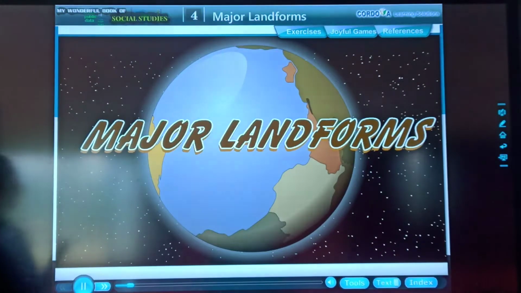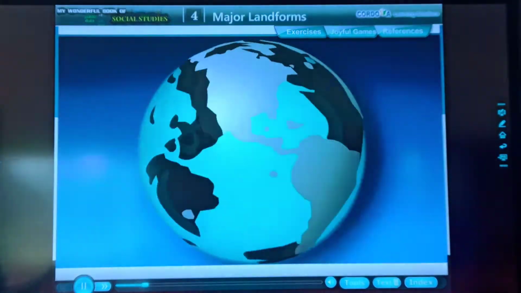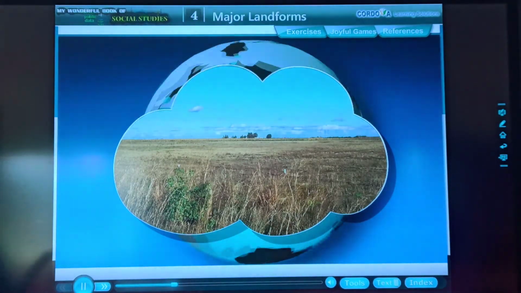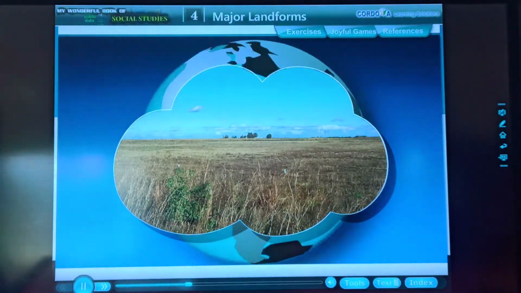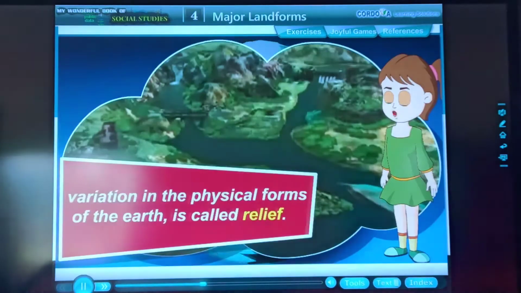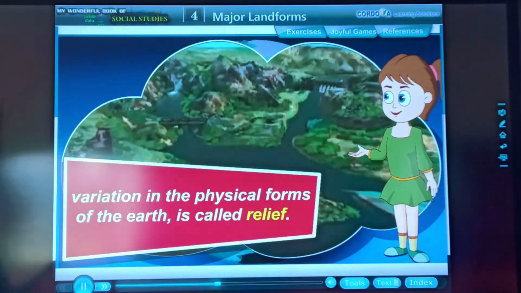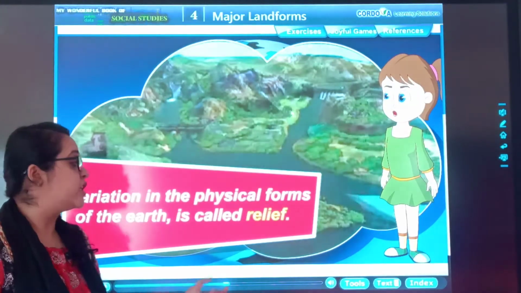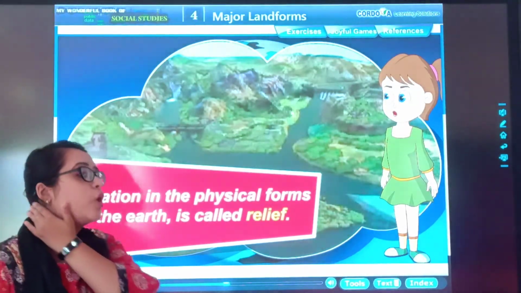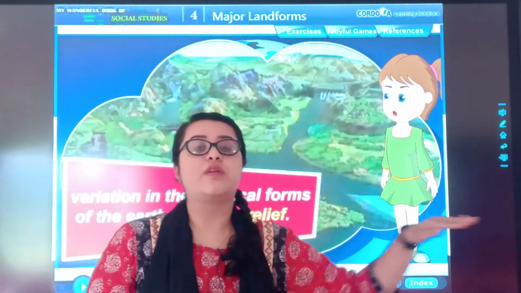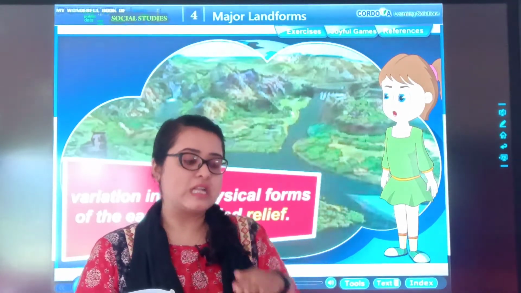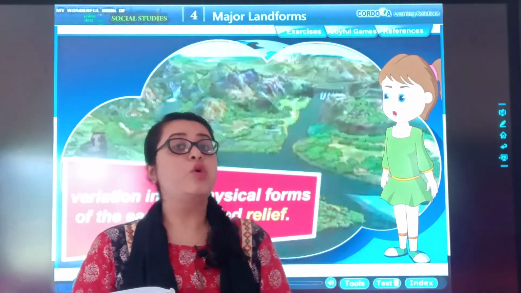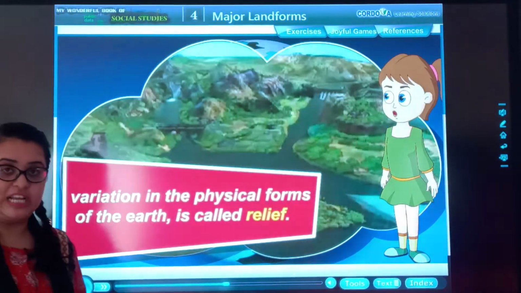Chapter 4. Major Landforms. The Earth does not have an even surface. While some parts are flat, others are raised. The variation in the physical forms of the Earth is... You have to remember the definition of relief. As we observe, the land is not equal everywhere. In some parts the land is low and in some parts the land is very high. So you have to remember the definition of relief.